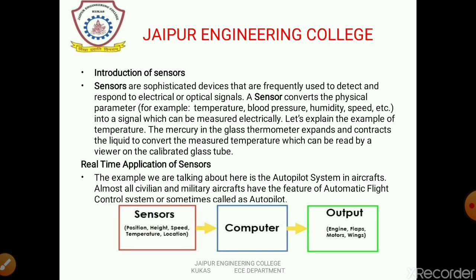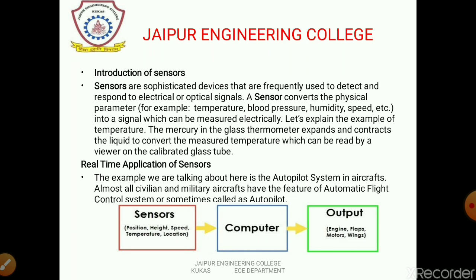But primarily, we must know what a sensor is. Simply, how can we define a sensor? In normal day-to-day life, we human beings have five sensors in our body by which we collect information from our surroundings, like skin, which informs about heat, eyes, and the tongue, which tells us about taste.